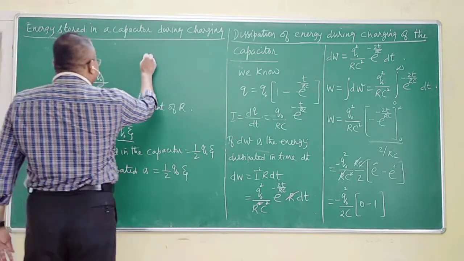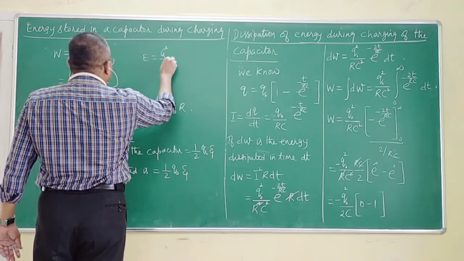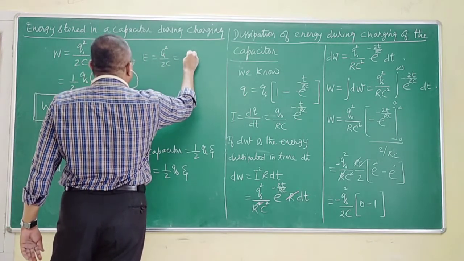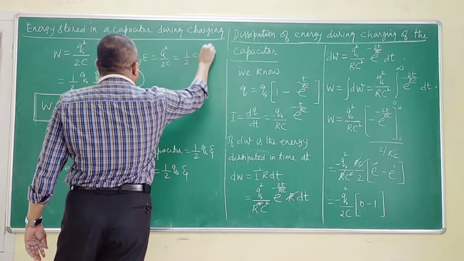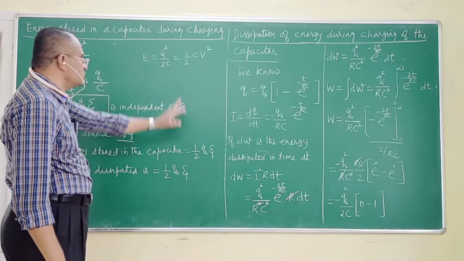I have derived the expression for energy stored as Q squared by 2C. I have also written it as half CV squared. Now, how does this become Q naught E from this?